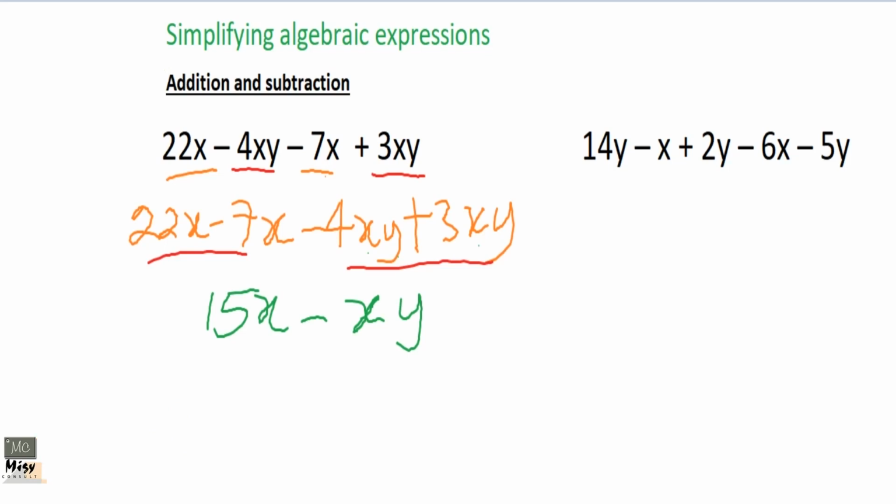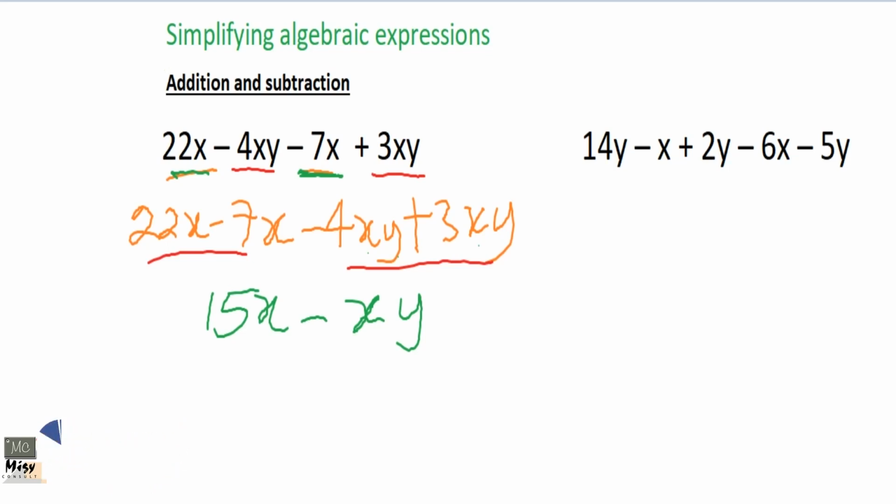Let's get this well. When we are adding or subtracting, group terms together, move one term to the other, let them come to the same place. The signs will not change because there is no equal to sign or an inequality sign. Okay, so when it's between the same expression, move it with the sign. So here we have 22x and it has a like term with negative 7x, so you bring them together. So 22x minus 7x, you bring it together, then you are left with minus 4xy plus 3xy. So you write them down.